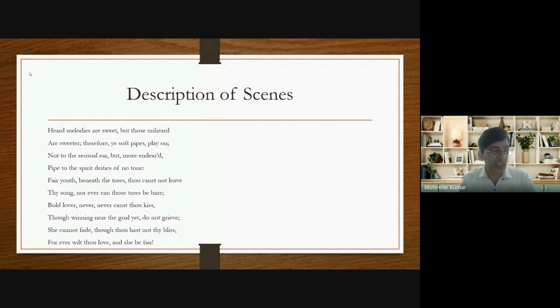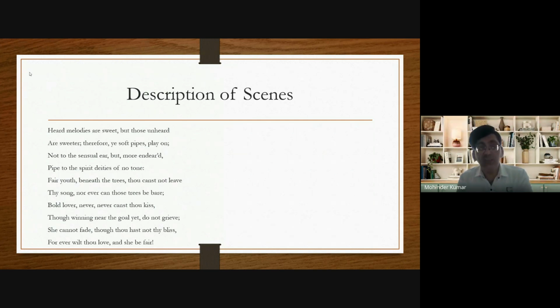There's one more theme here. What is there? "Nor ever can those trees be bare." John Keats says that the trees depicted on the urn will never shed their leaves. They will always remain green.